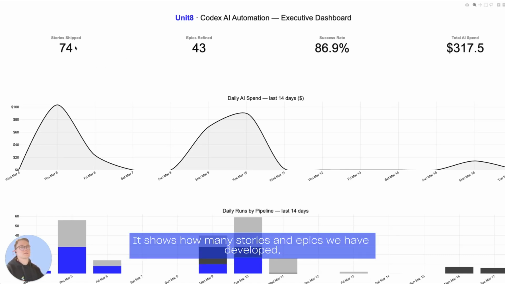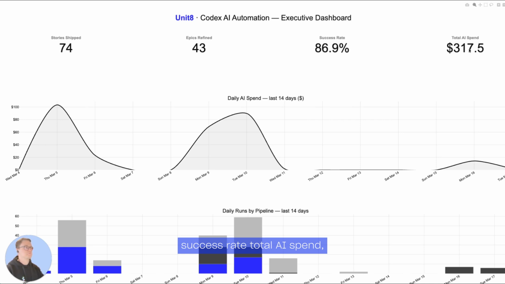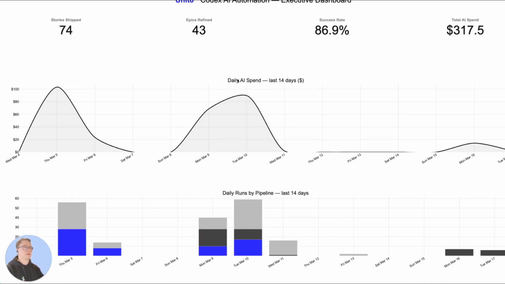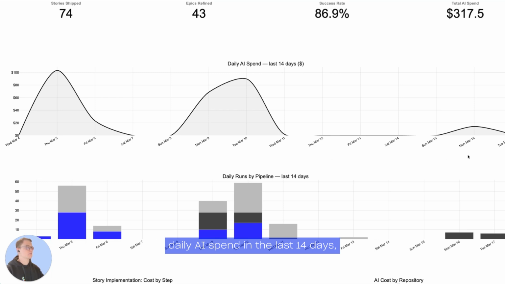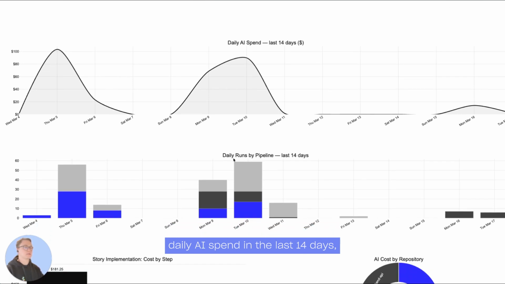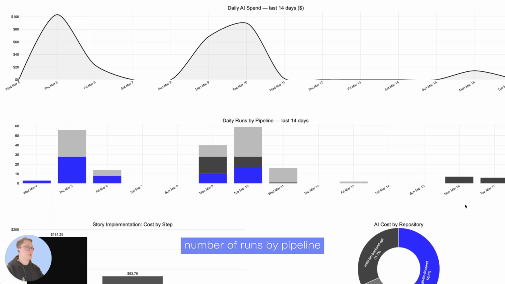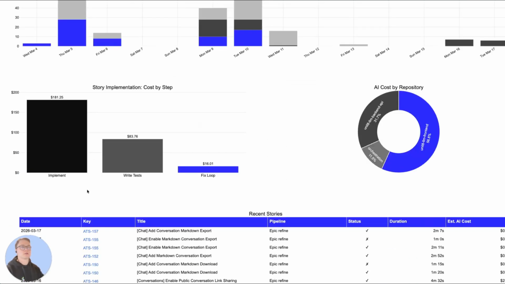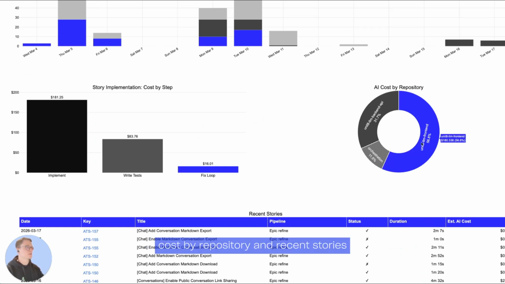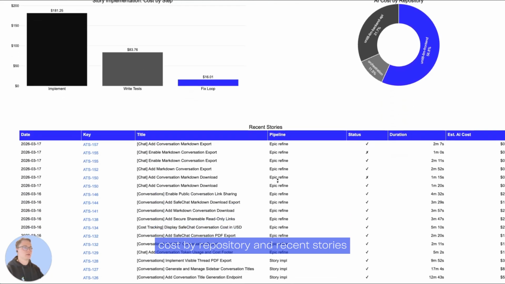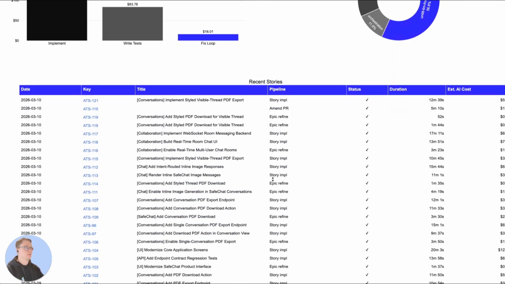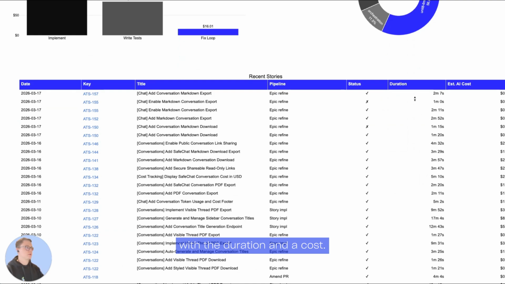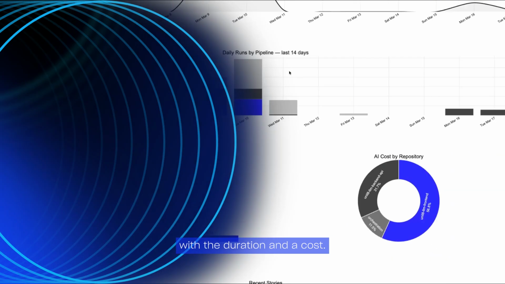It shows how many stories and epics we have developed, success rate, total AI spend, daily AI spend in the last 14 days, number of runs by pipeline, cost by step in the story implementation, cost per repository, and recent stories with the duration and AI cost.